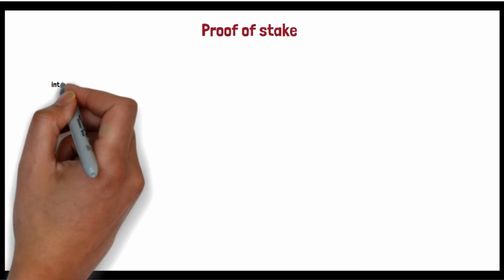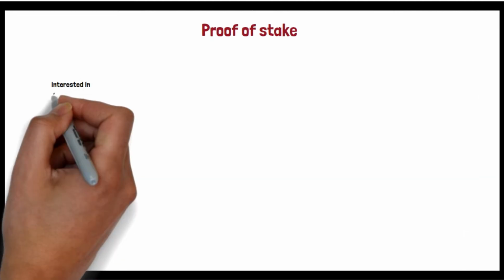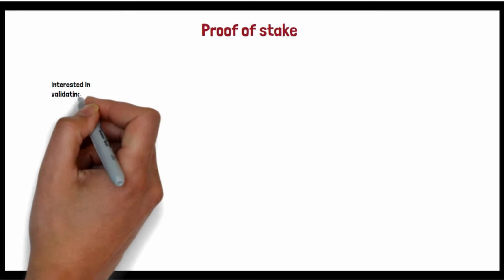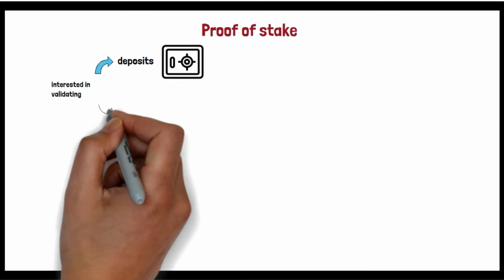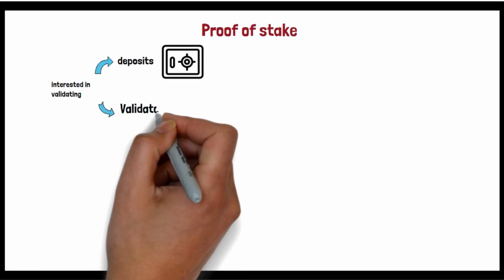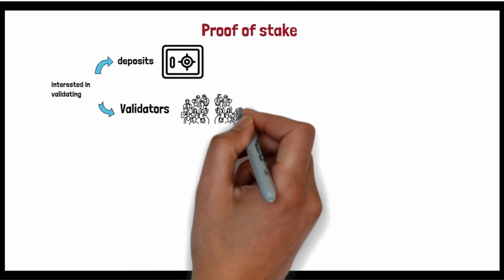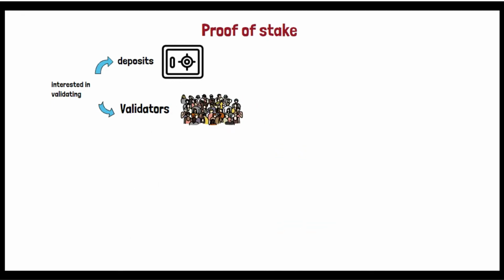Proof of work was the first consensus algorithm that we discussed. Now proof of stake is what we are discussing. So here what happens is, unlike proof of work where I need to set up everything and then I can start mining, here it's not like that. If you are interested in validating, you simply deposit some coins. Let's say for example I deposited 10 ethers, which is a big amount, but let's take that for ease of our example.